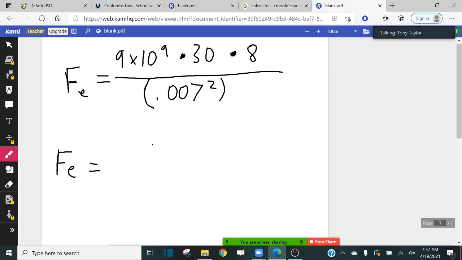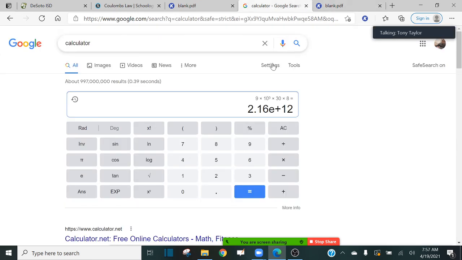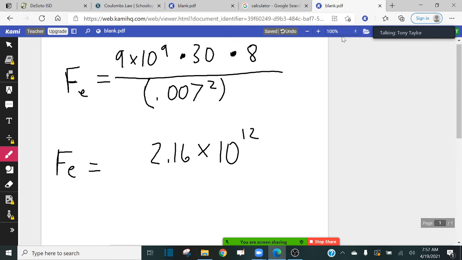So let me write that down: 2.16 times 10 to the positive 12. That's what this number right here means. So that's my numerator, guys. Then I have my numerator.